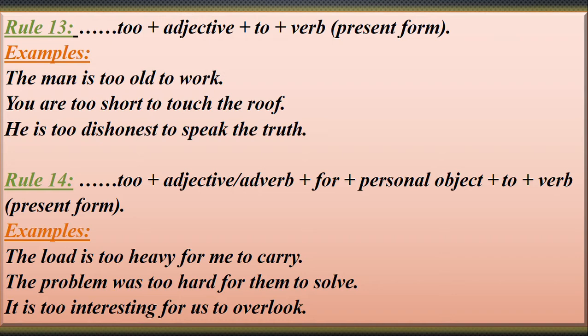And here is another example: too plus adjective or adverb plus for plus personal object plus to plus verb, present form. You see, the load is too heavy for me to carry. Too plus adjective or adverb plus for, then again the object: me, him, them, us, object form. And then to infinitive, then verb. The load is too heavy for me to carry. The problem was too hard for them to solve. It is too interesting for us to overlook.